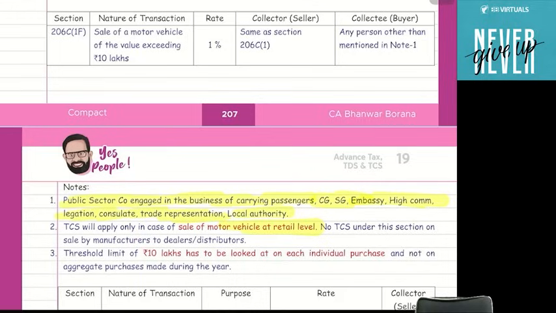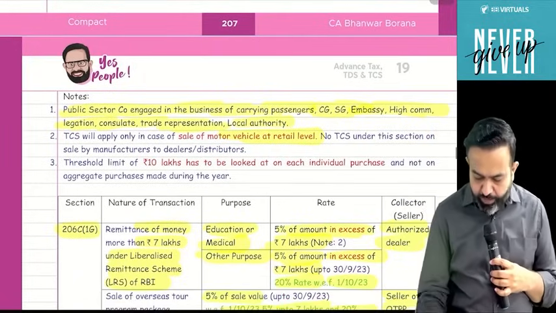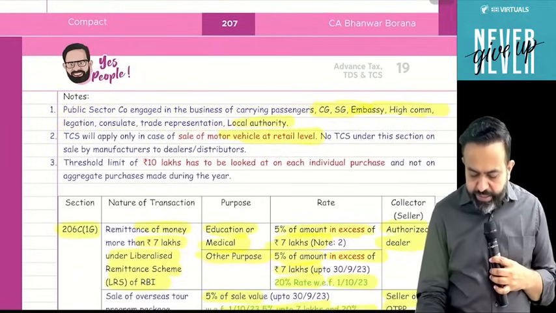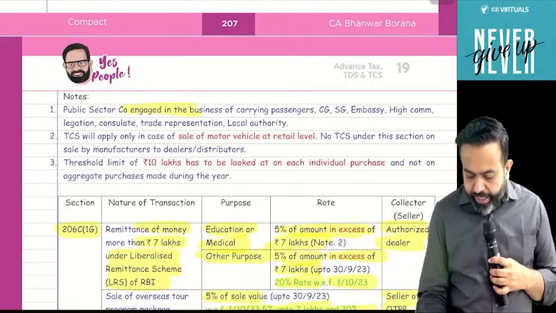Now who will be the buyer? Here the buyer is any person, but other than the persons mentioned in point number 1. Now if these persons buy any motor vehicle, then TCS is not applicable. First is a public sector company engaged in the business of carrying passengers.